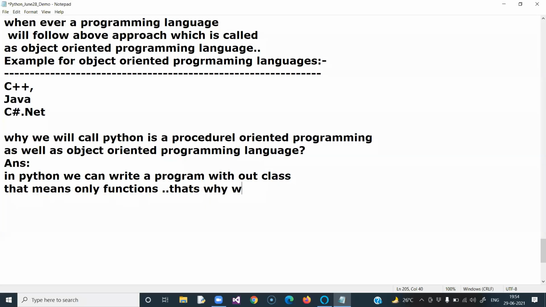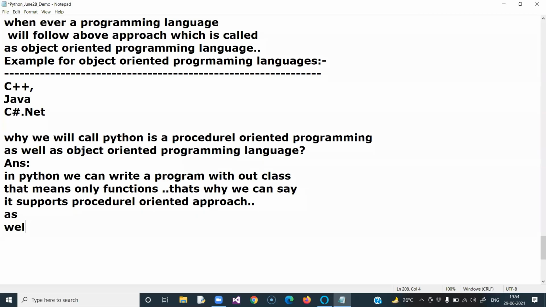That's why we can say it supports a procedural oriented approach, as well as in Python we can write a program with classes also. So that is the reason you can write a Python program without classes, with classes.